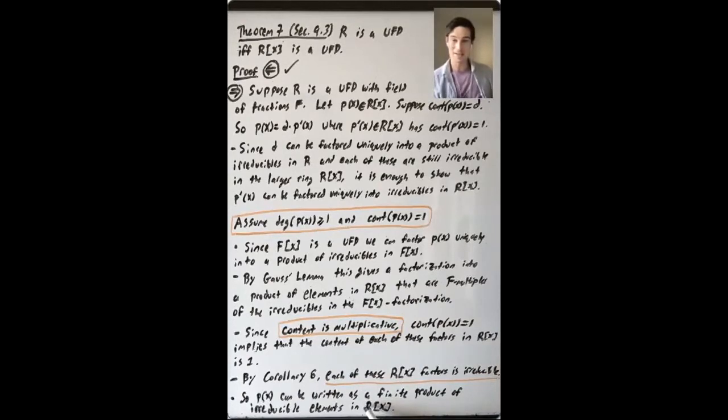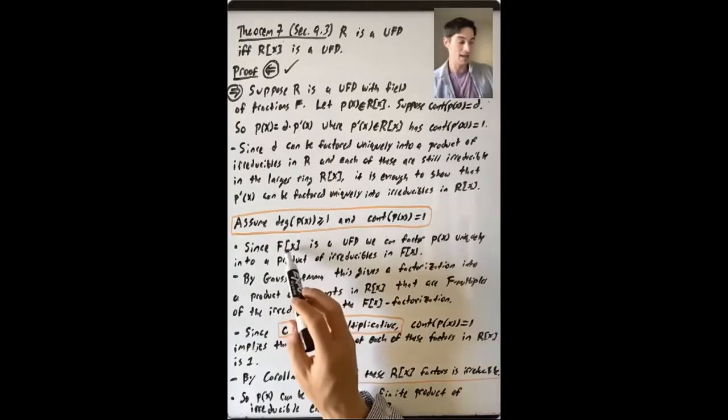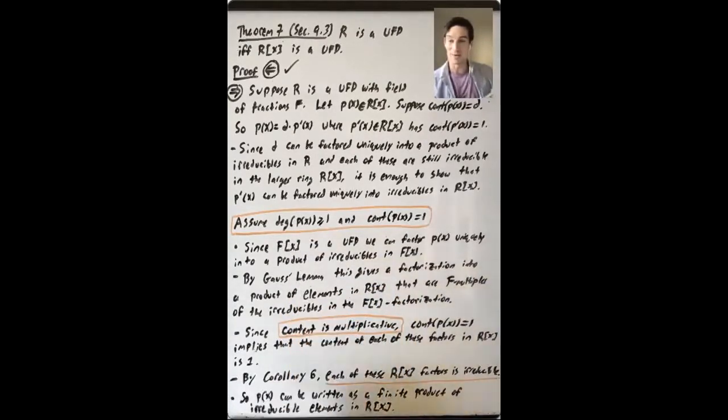Where is that uniqueness going to come from? The uniqueness in this R bracket X factorization will come from the uniqueness in the F bracket X factorization that we get from this ring being a UFD. So I'll pause and erase and explain how that uniqueness part of the argument goes.